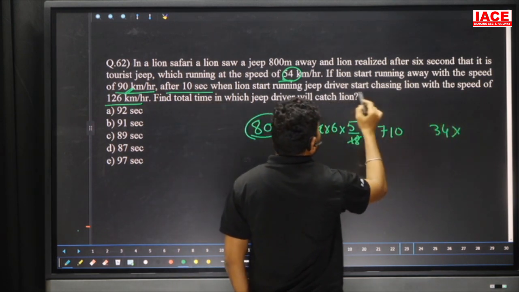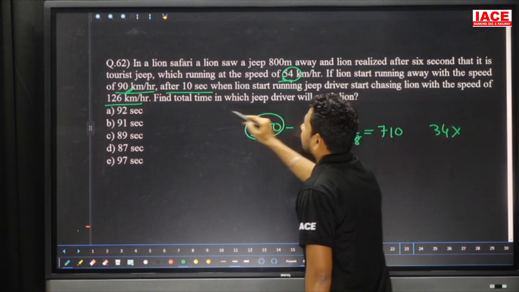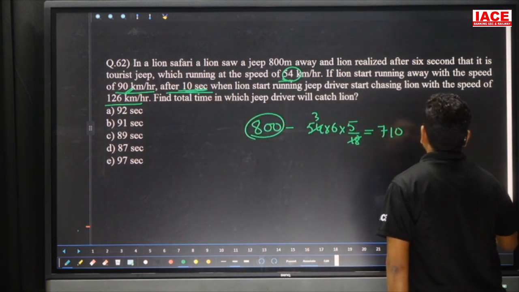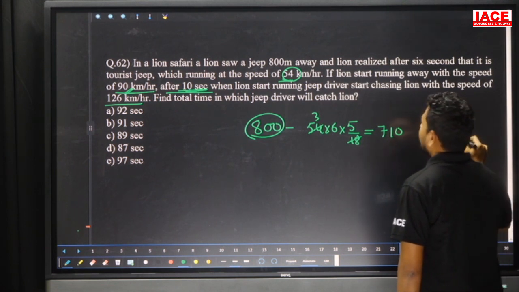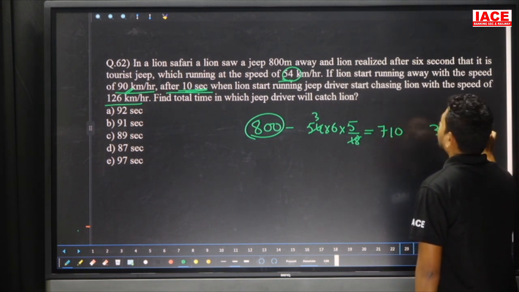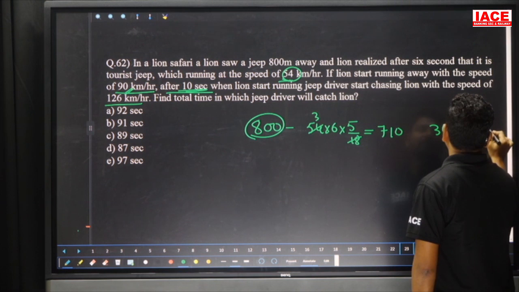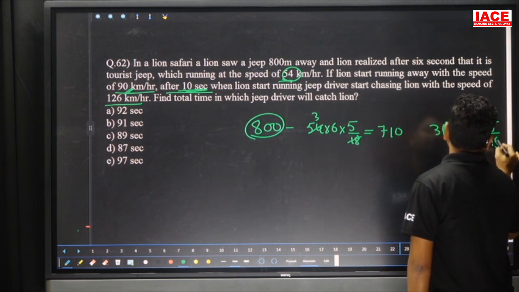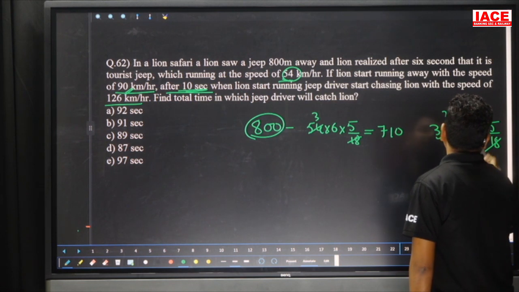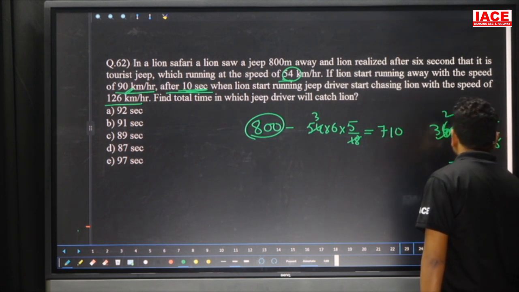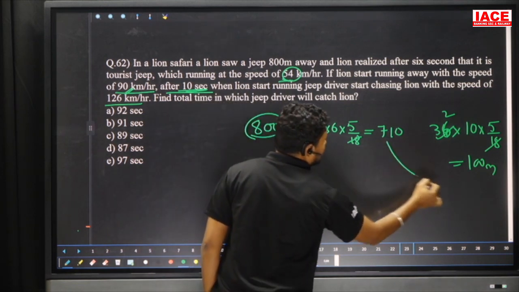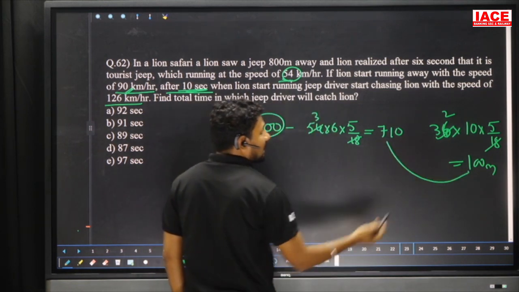This journey is how many seconds? It's the first 10 seconds, then after 10 seconds the jeep driver starts running. So 36 into 10, and here again 5 by 18. 18 twos are 36, 10 fives are 50, so how many meters are extra? 100 meters are extra added.